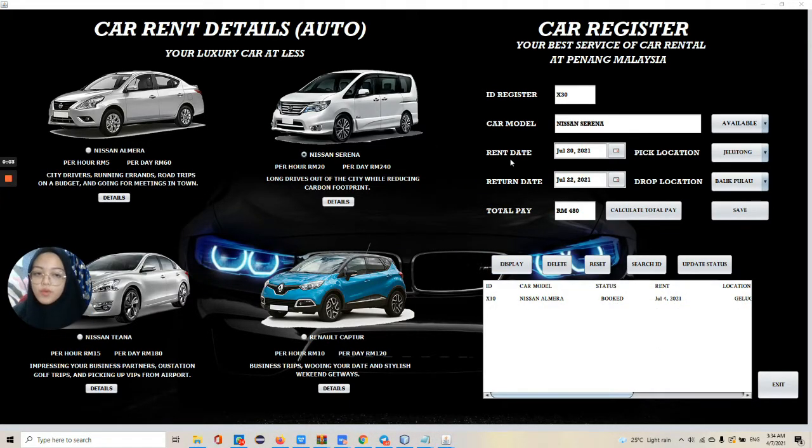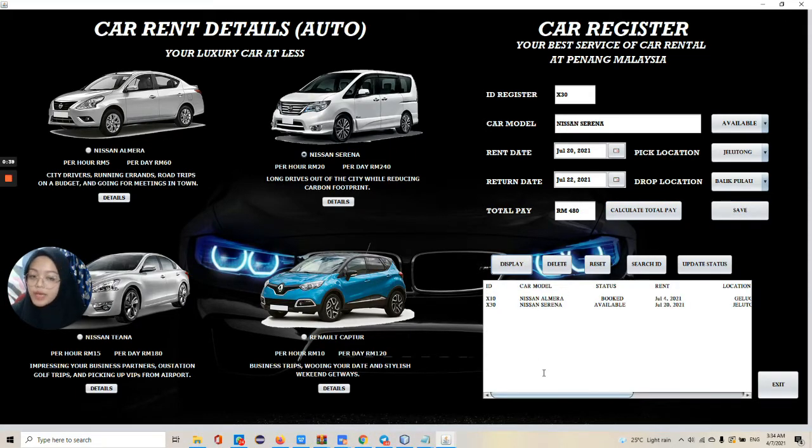Okay, so if you want to input another car register, for example, we have Nissan Serena here, and then we put the ID register X30. Okay, so I put here available at 20 July until 22 July. Then pick location, which is Jelutong, and drop location at Balik Pulau. So I will click the calculate total pay, and then it will appear RM480. So I will click save and then I display here.